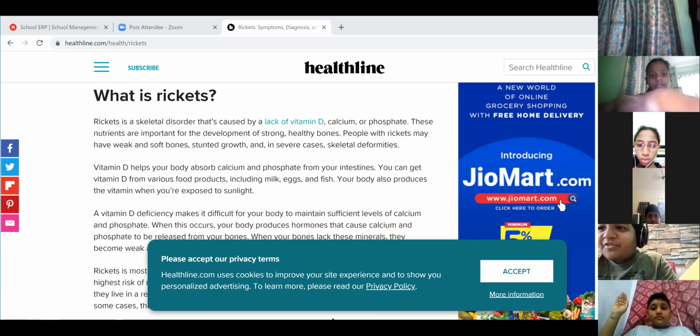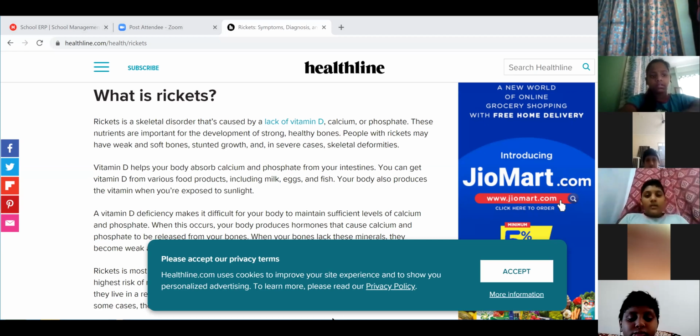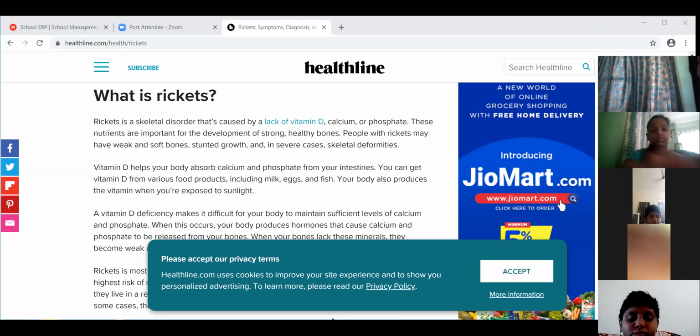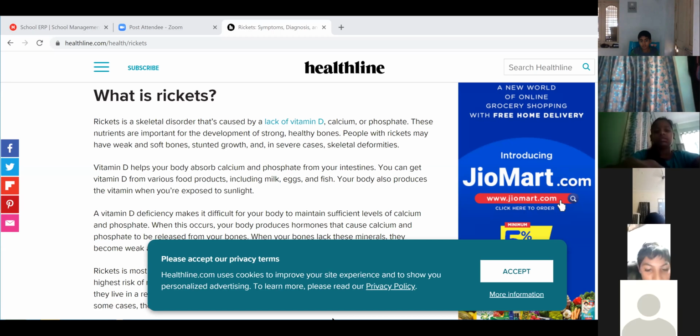Ma'am, lack of iron. Good. Lack of iron, and also hemoglobin. Due to the lack of iron, we get anemia. Ma'am, symptoms are feeling lightheaded. Okay, if you feel lightheaded. And there are so many symptoms we'll discuss now.